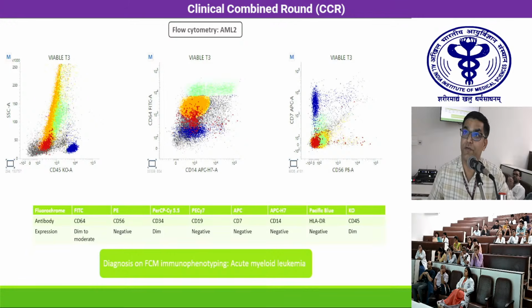Further, these flow cytometric plots are of the AML2 tube, which we do to look for the expression of monocytic markers on the blasts. These blasts showed dim to moderate expression of CD64. However, they were negative for CD14, CD56, and CD7. So at this juncture, we have an immunophenotypic diagnosis of acute myeloid leukemia.